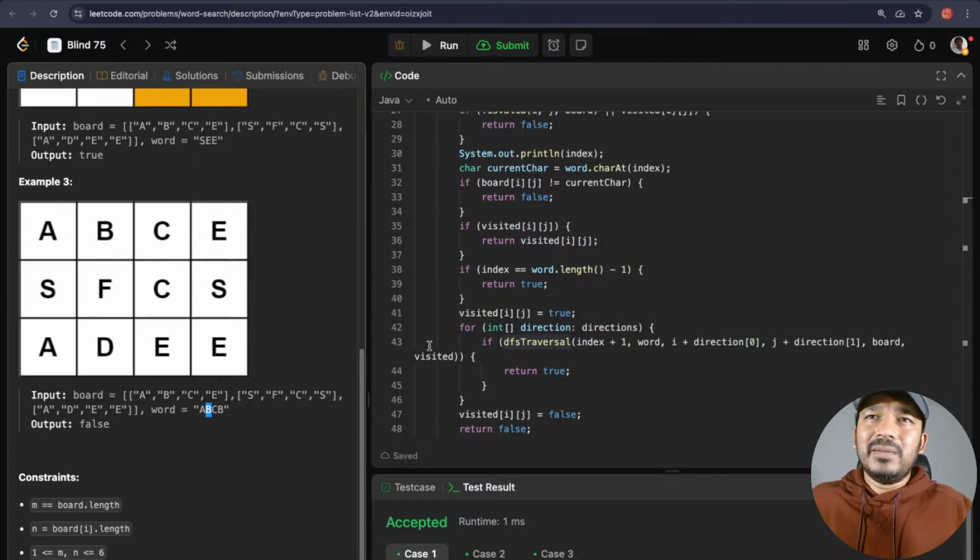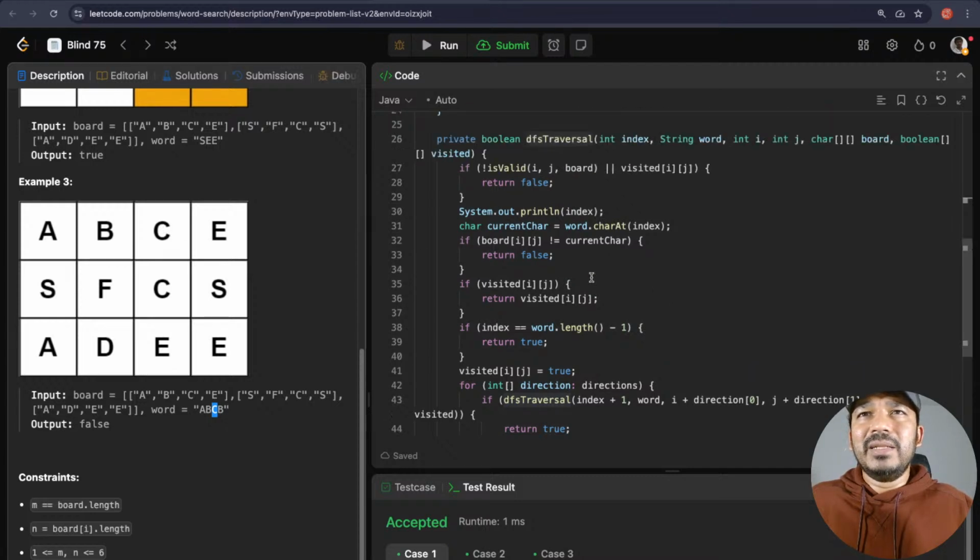And then I'm passing the next index. Index is equal to index plus 1. Index is equal to 2 now. I'm looking for C. So all the other directions of B didn't work. This direction worked. Okay, C. Now what I was missing was, from C, I'm making the same checks, but I was not checking for the visited. I was marking this A as visited, B as visited, and C as visited. And then from C, I'm looking for the next character B with its all 4 neighbors.